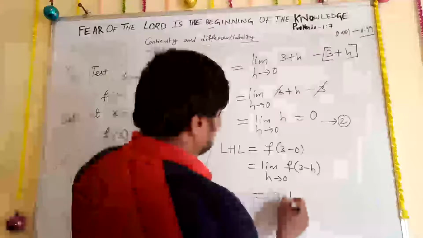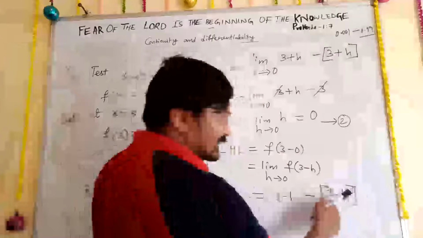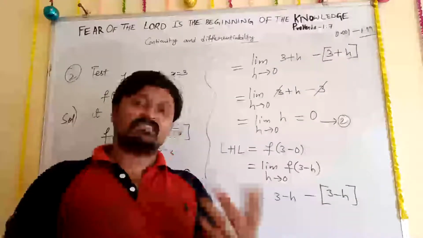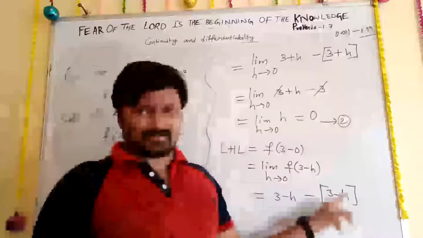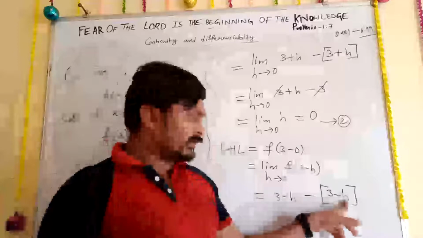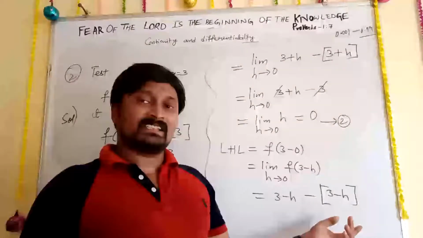So now you can write 3 minus h minus the box of 3 minus h. In 3, some number is reduced. For example, think h is a very small quantity, 0.1. Then when you remove that, you get 2.9, which is nothing but 2.